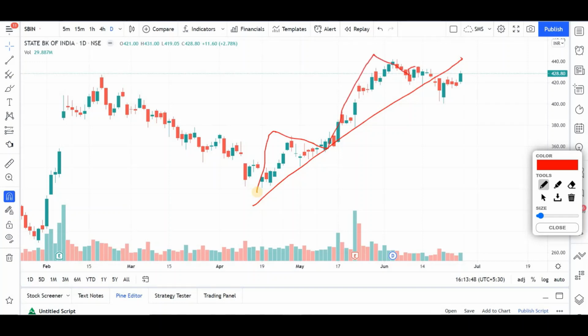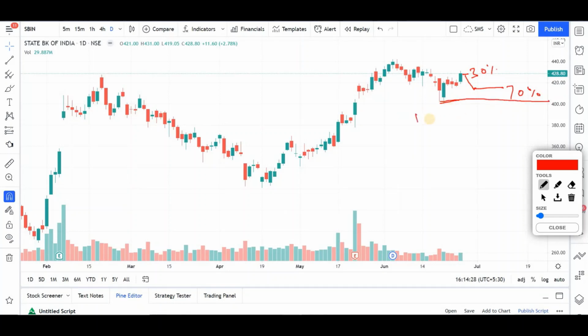Again, it's going up, and again, it's consolidating here, and now it started to show again an up move. As I told you, there are three things that you should always be looking for. So this is, let me clear it for you. So I will be looking to exit the stock around these levels. I will be adding here, and if I get an opportunity here, I will again add. So here I am looking to enter 30% of my positions. Here I will be adding 70% of my positions. And I will be exiting the stock if it goes, let's say, below 400.